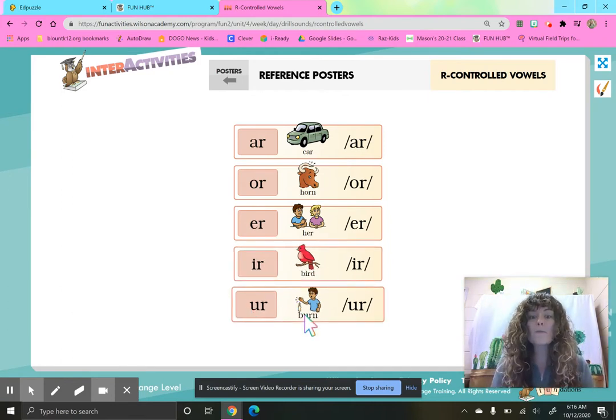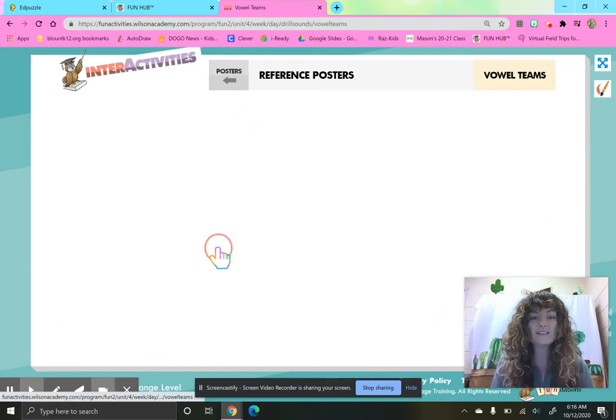U, R, burn. What does ER, IR, and UR all say? They all say er. So whenever we see a word that has ER, IR, or UR, when we see those letters next to each other, they all say er. Fantastic.